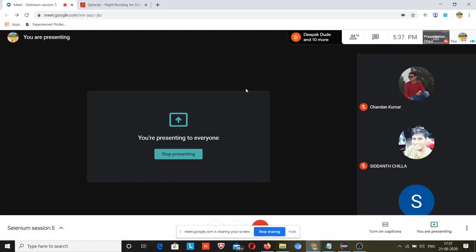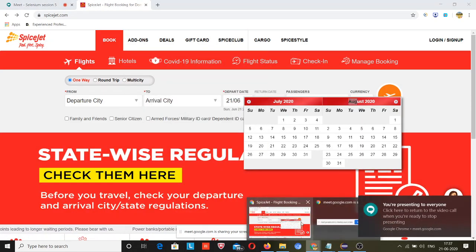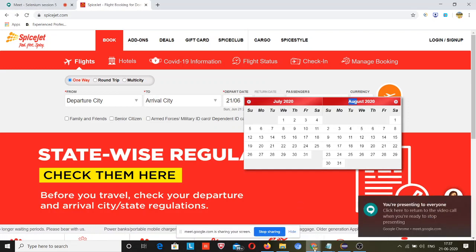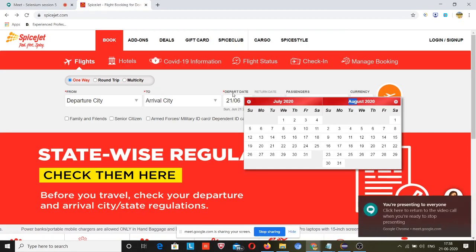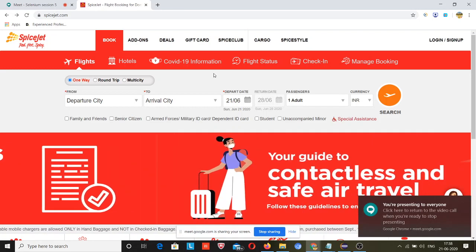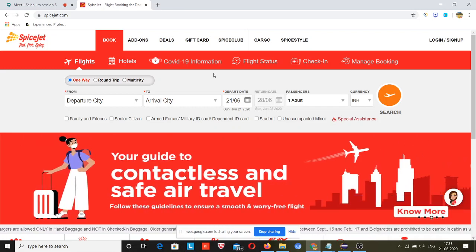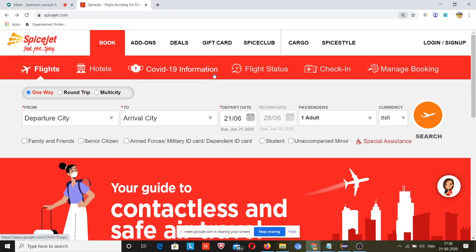So the agenda is calendar. This is the SpiceJet website, and this is what you normally do to book a flight. So just be very careful on this screen and look at what I am trying to explain. If you want to book a flight, you simply open this SpiceJet website.